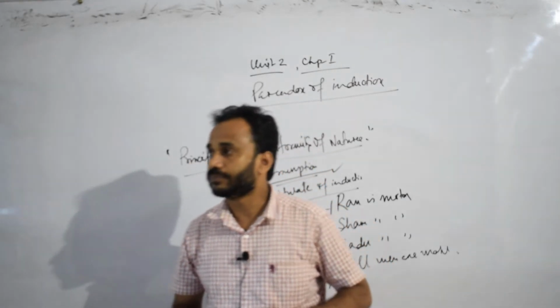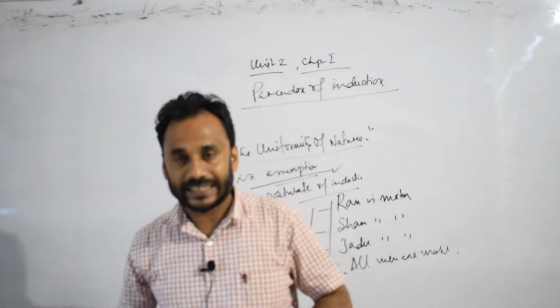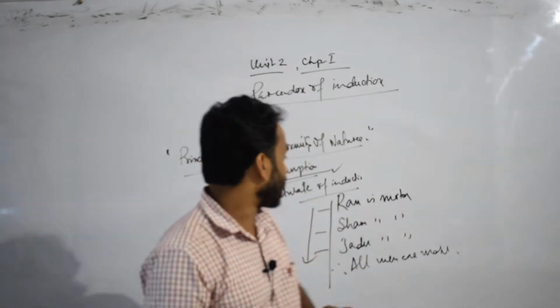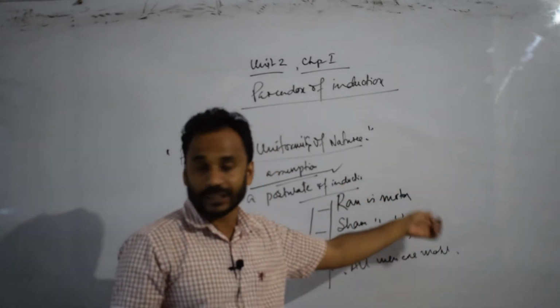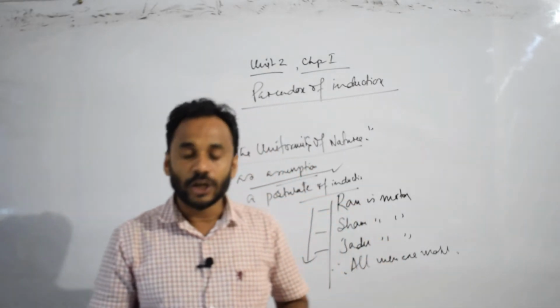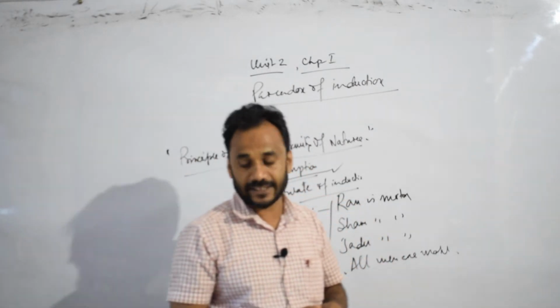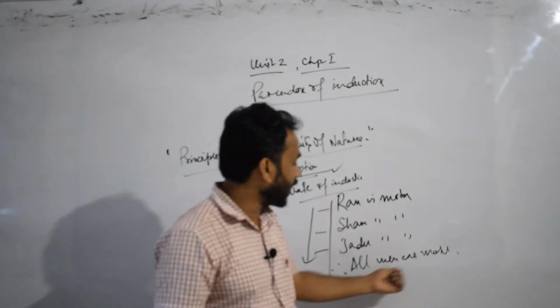Now, by observing a large number of particular instances, that is, Ram is mortal, Sham is mortal, Jadu is mortal, and finding no contradictory instances, we establish a general proposition, that is, all men are mortal.